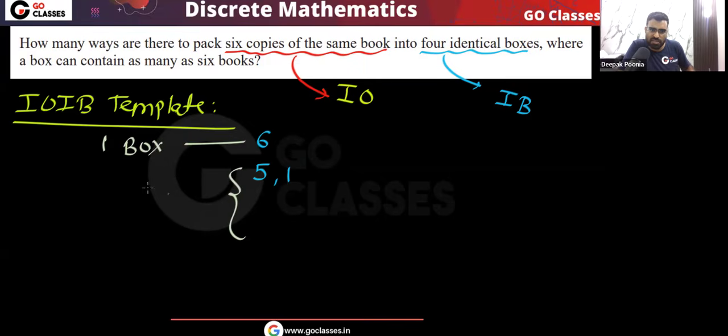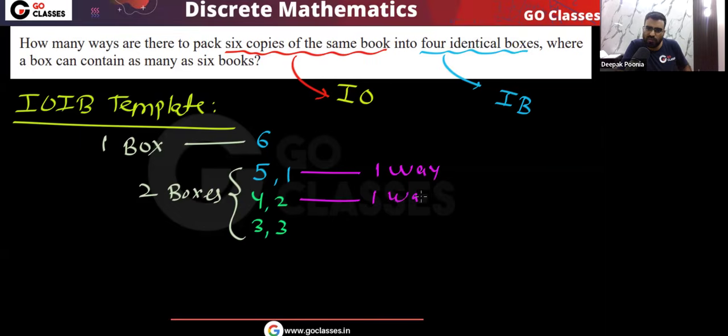If you use two boxes, then how many distributions will be possible? 5 1 or 4 2 or 3 3. Nothing else is possible. Yes or no? Remember, for each you will get one way, because all the objects are identical and all the boxes are identical. So whatever distribution you create, for every distribution there will be only one way.